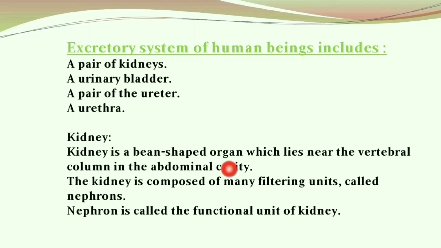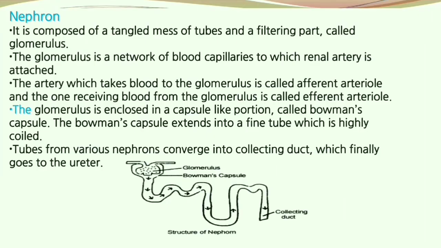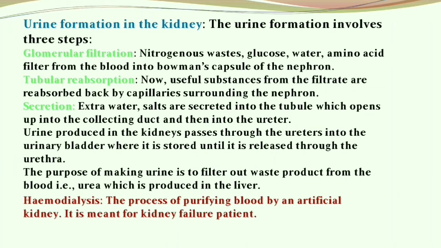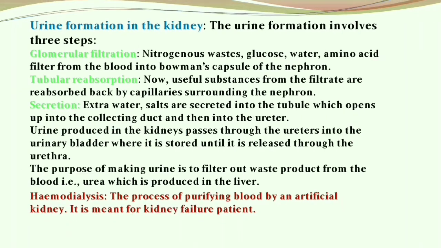The kidney is a bean-shaped organ that lies near the vertebral column in the abdominal cavity. It is composed of the functional unit of the kidney, the nephron. A nephron is a tangled mess of tubes and a filtering part called the glomerulus, which is enclosed in a Bowman's capsule. Urine formation is of 3 steps: glomerular filtration, tubular reabsorption, and secretion. In glomerular filtration, wastes are filtered. In tubular reabsorption, useful substances are reabsorbed back by the capillaries, and in secretion, extra substances are released or expelled out. Hemodialysis is an artificial process of purifying blood.